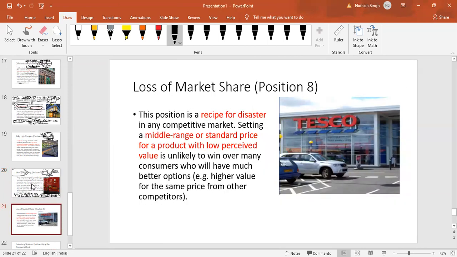Loss of market share, position 8. Can you guess what they're doing? Cheap, below cost, just to capture the market share, almost anti-competitive. Yeah, they are still pursuing an average price actually when they are at position 8 here.